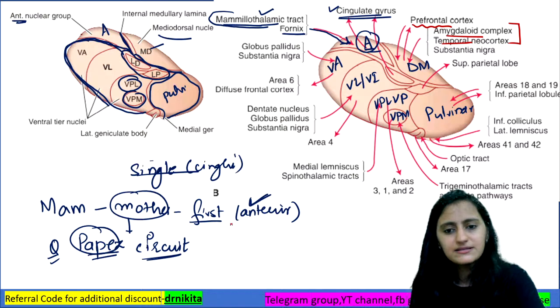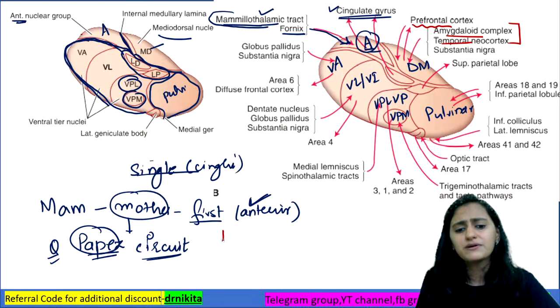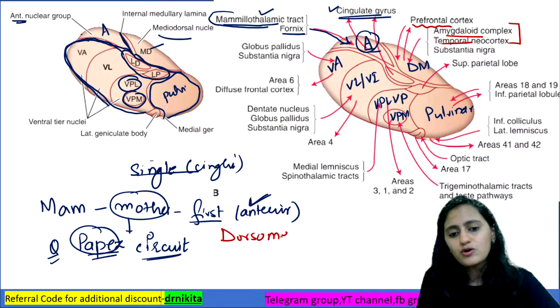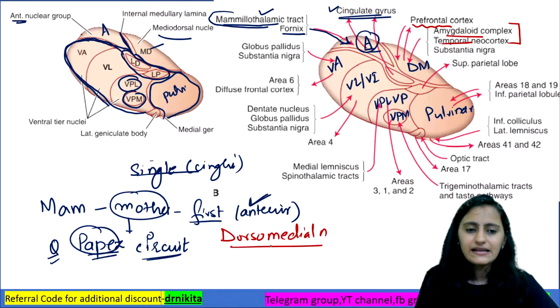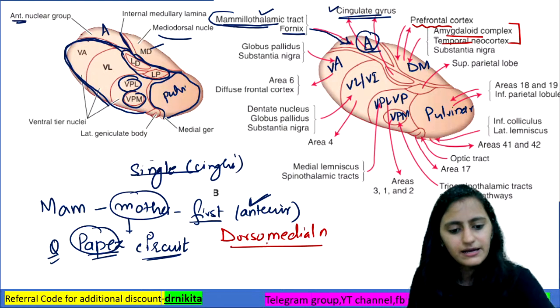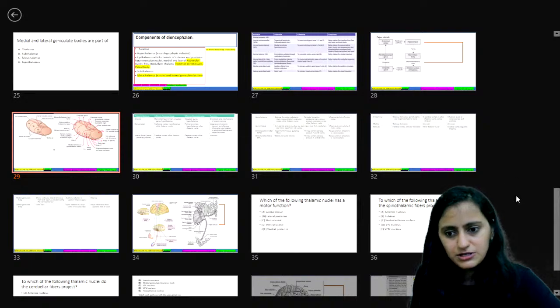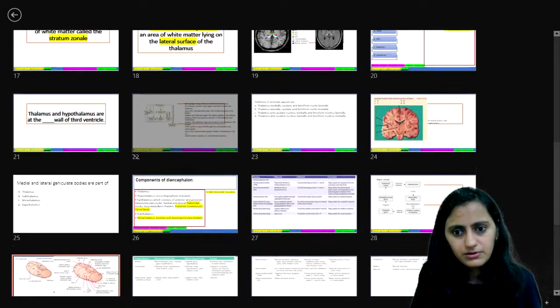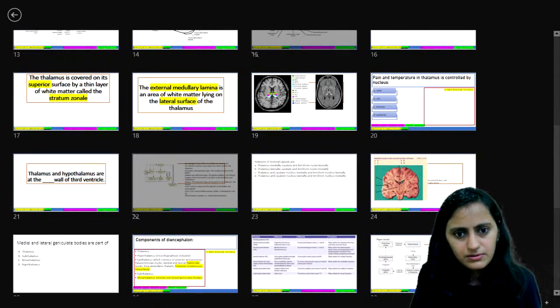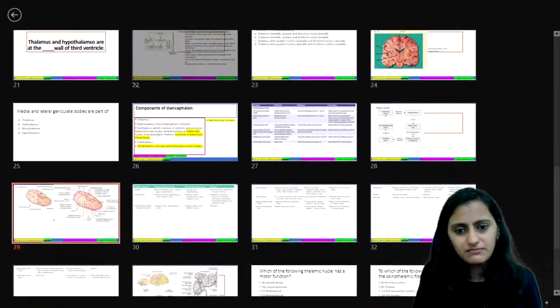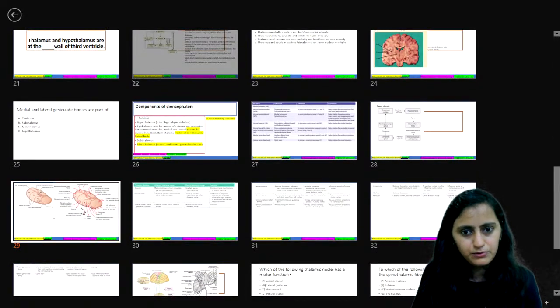So to remember this, let me see if there is an image which I can show. Okay, I don't have the proper image which I can help you with here.